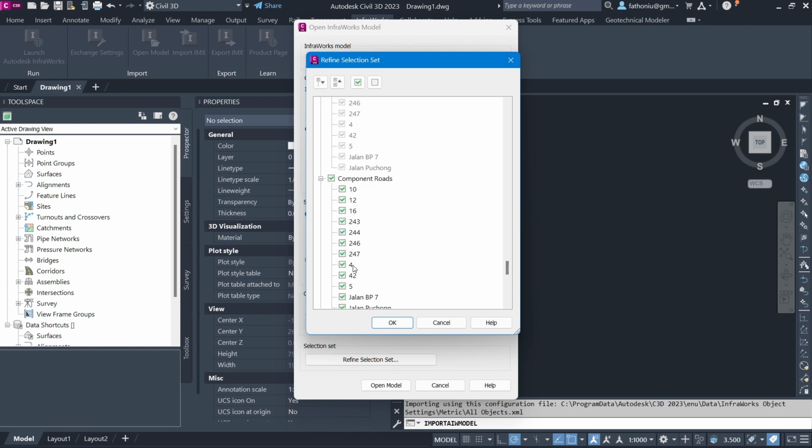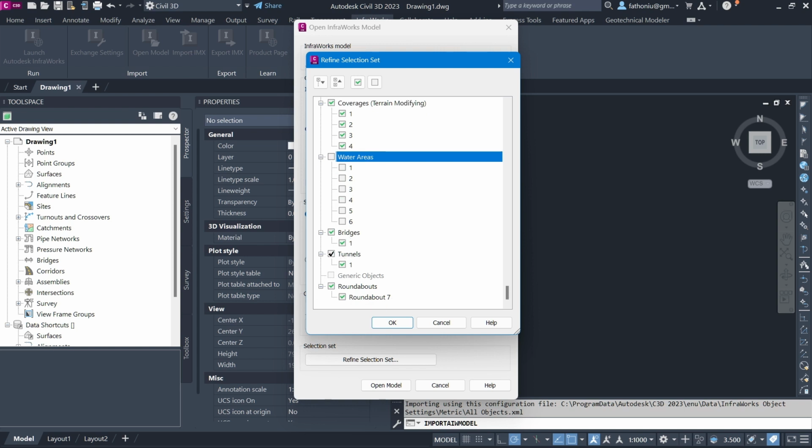So then, since we already have a lot of component roads here, maybe if you don't want to import this Jalan BV7, Jalan Puchong, then you can untick. Then intersection, you want all the intersections, or maybe there are intersections that belong to this Jalan BP7, Jalan Puchong, that we tick on everything. Coverage, so then here we can have the grading, terrain modifying. Water area we don't want, bridges that we want.